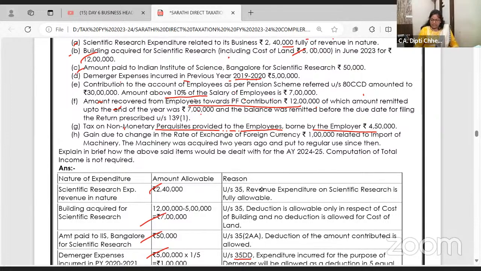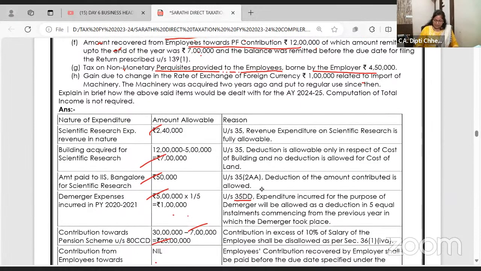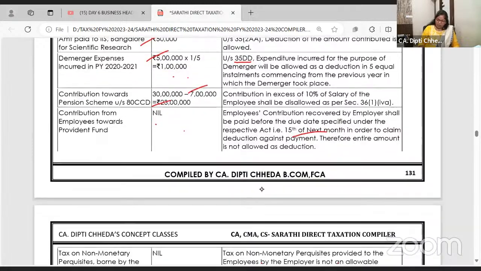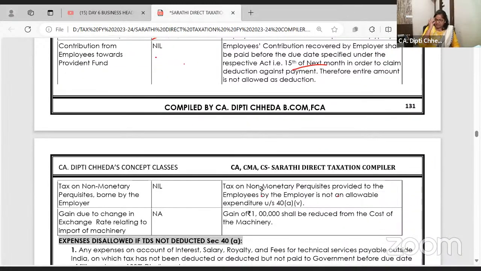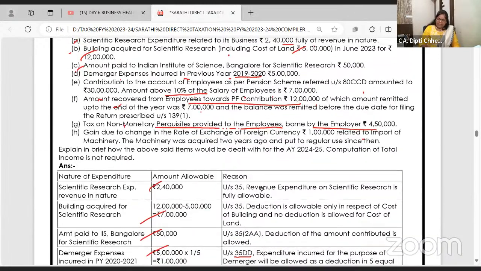Gain due to change in the rate of currency 1 lakh related to import. Machinery was acquired 2 years back and it was put to regular use. So if there is an exchange rate benefit of 1 lakh rupees, you have got a gain of 1 lakh rupees. You have imported a machinery of 8 lakhs and now you have to pay 7 lakhs, and you purchased it 2 years back.